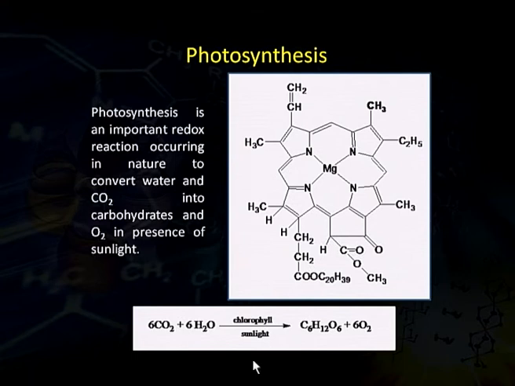In the process of photosynthesis, 6 CO2 plus 6 H2O get converted to glucose, that is C6H12O6, and oxygen is released, and this process is done by chlorophyll in the presence of sunlight. This is the structure of chlorophyll A. In chlorophyll A, this particular CH3 group is present. If this CH3 group is replaced by CHO, that is an aldehyde group, then this will be chlorophyll B.